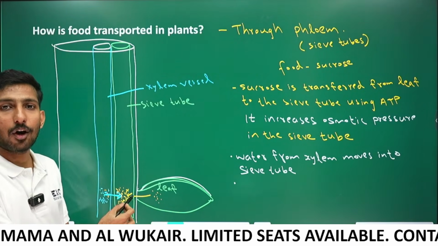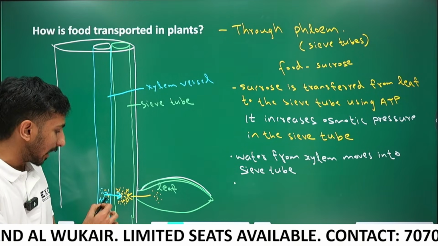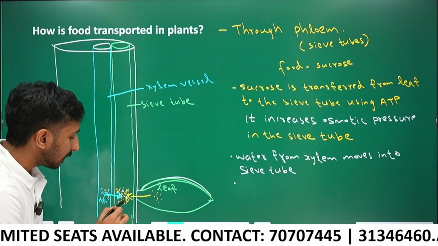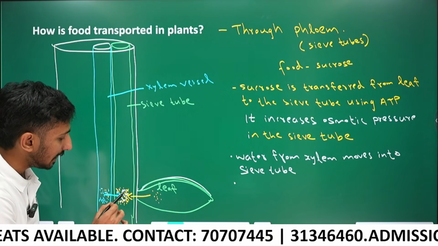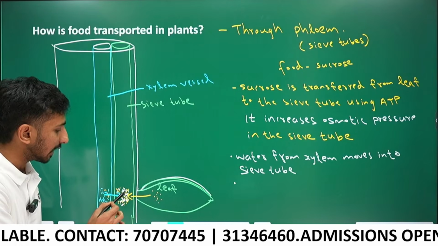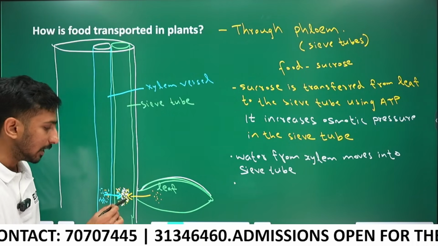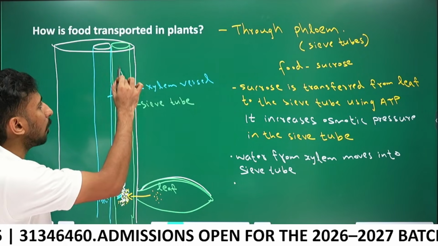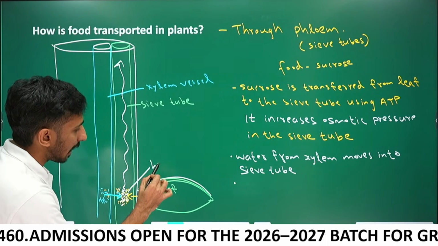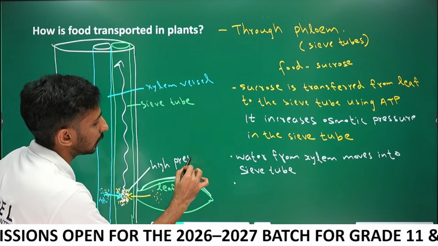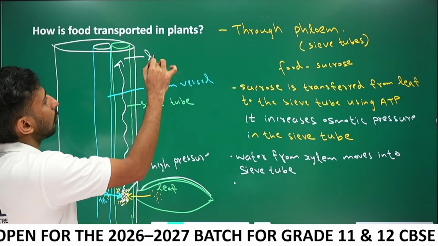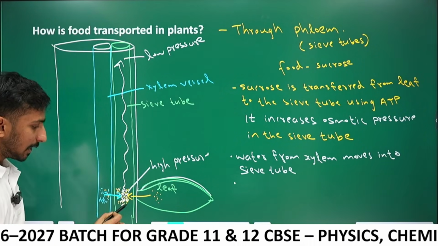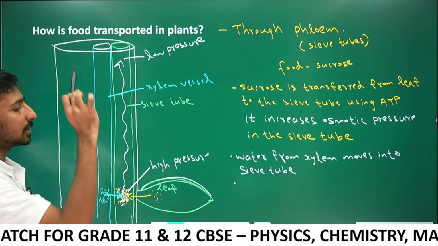Okay, now water also came into the sieve tube. Previously the sieve tube contained only sucrose. Now water also came through osmosis, due to increased osmotic pressure. The water and sucrose increase pressure here. Due to the increased pressure, the substances in the sieve tube will move to the low pressure areas. Here you can see high pressure, and here you can see low pressure. Due to pressure variation, the substances will move towards low pressure areas.